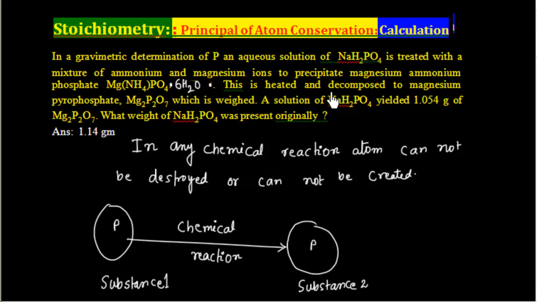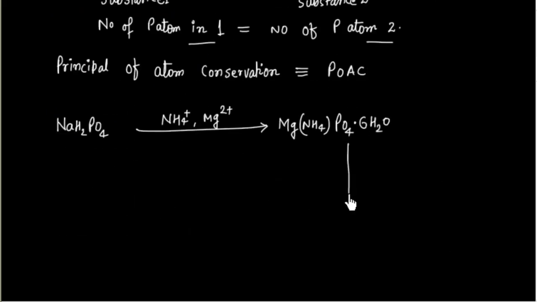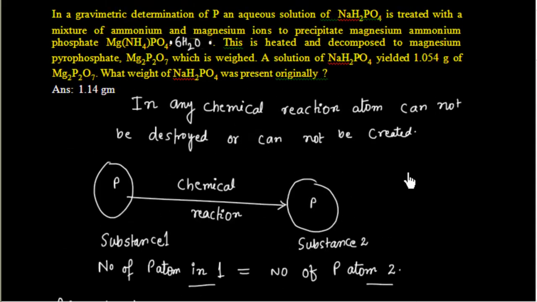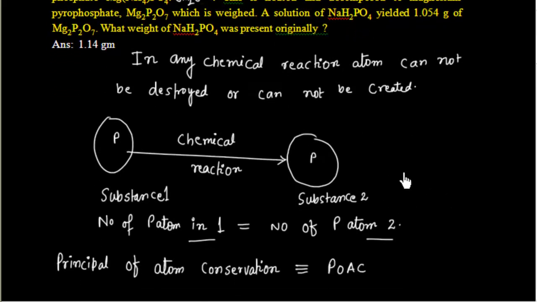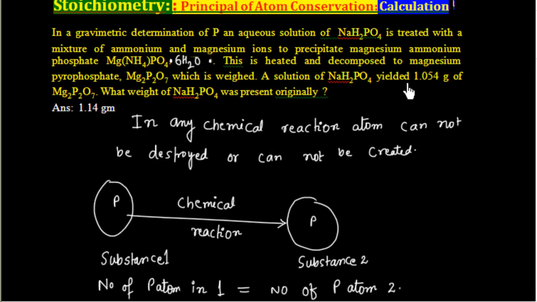This is heated and decomposed to magnesium pyrophosphate, Mg2P2O7. Now this compound is further heated and it gives you Mg2P2O7, which is weighed. A solution of NaH2PO4, that is the initial solution, finally gives 1.054 gram of Mg2P2O7.